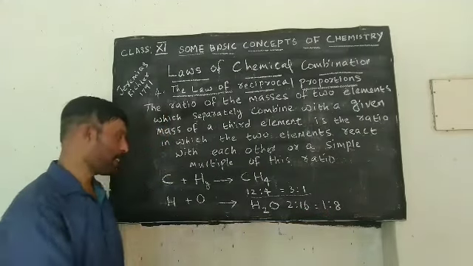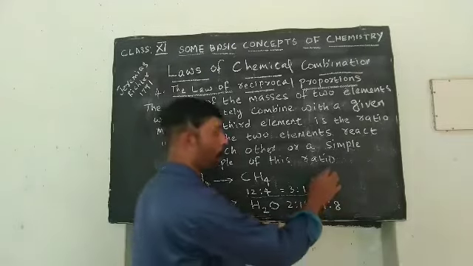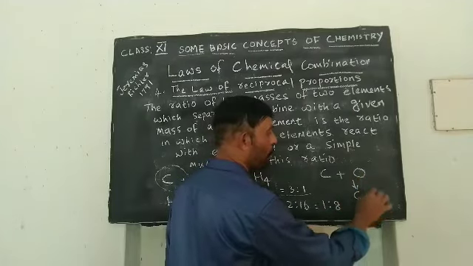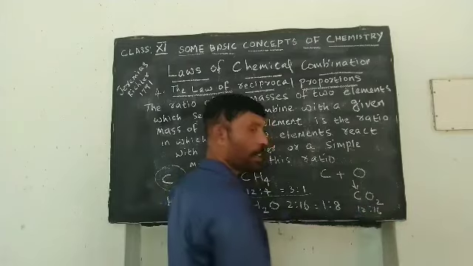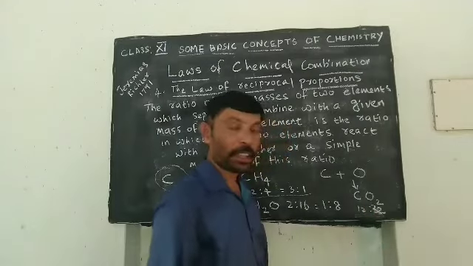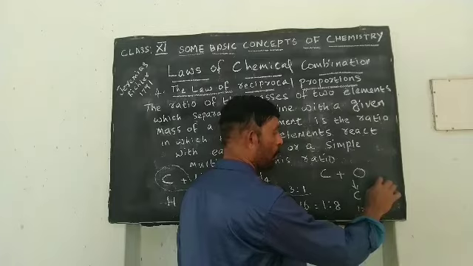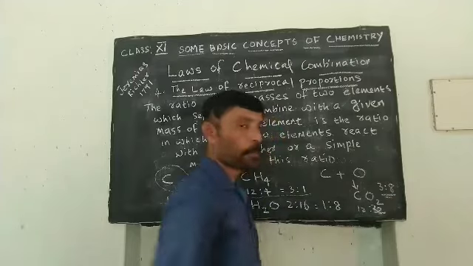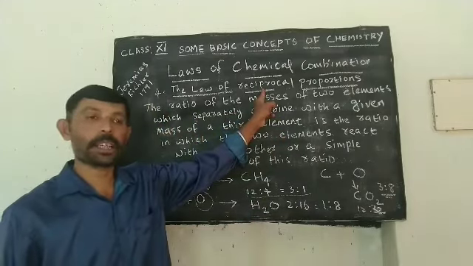Then there is another chance. Carbon can combine with oxygen. So carbon combining with oxygen, we will get carbon dioxide. The ratio is 12:32. Simplifying, we will get 3:8. This is what the law of reciprocal proportion says.